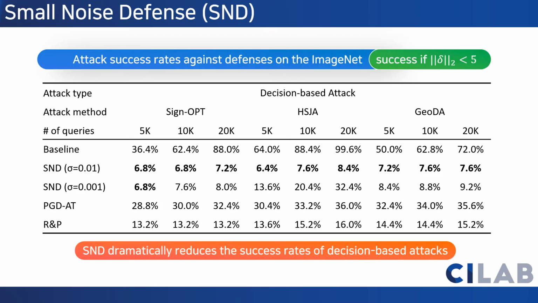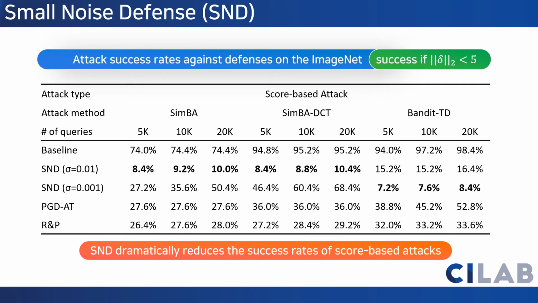In our experiments on the ImageNet dataset, SND dramatically reduces the attack success rates of query-based attacks. Compared to other existing techniques, SND almost maintains the clean accuracy while it decreases the attack success rates even further. SND is also effective in defending against score-based attacks.